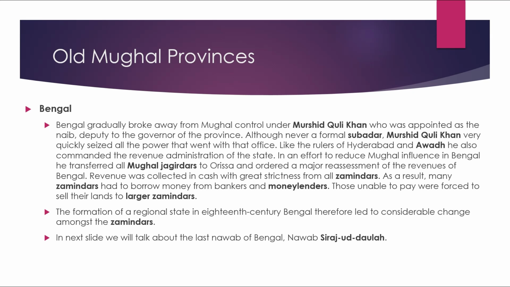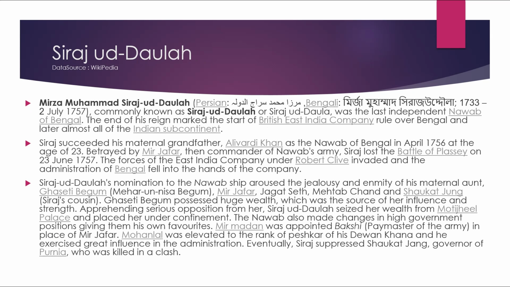Revenue was collected in cash with great strictness from all zamindars. As a result, many zamindars had to borrow money from bankers and moneylenders. Those unable to pay were forced to sell their lands to larger zamindars. The formation of regional states in 18th century Bengal therefore led to considerable change among zamindars. In the next slide, we will talk about the last Nawab of Bengal, Nawab Sirajud-Daulah.